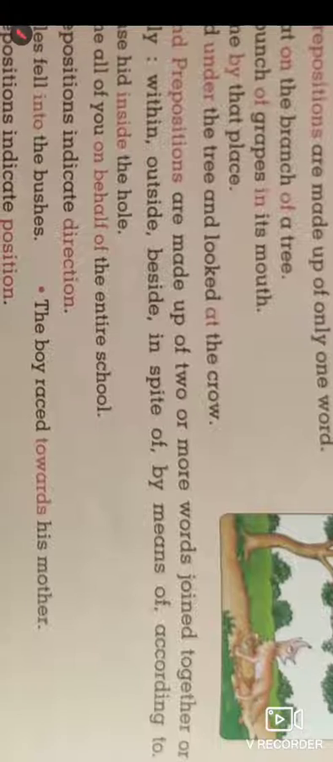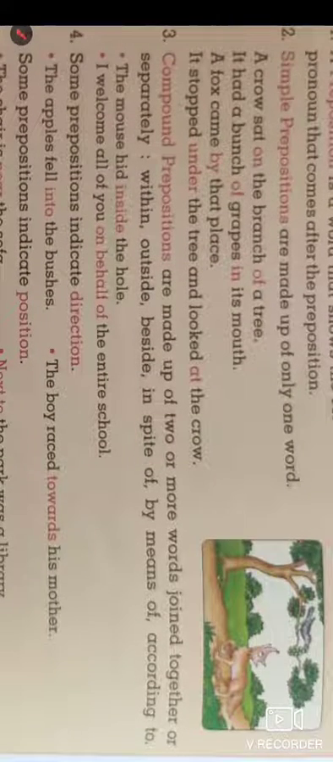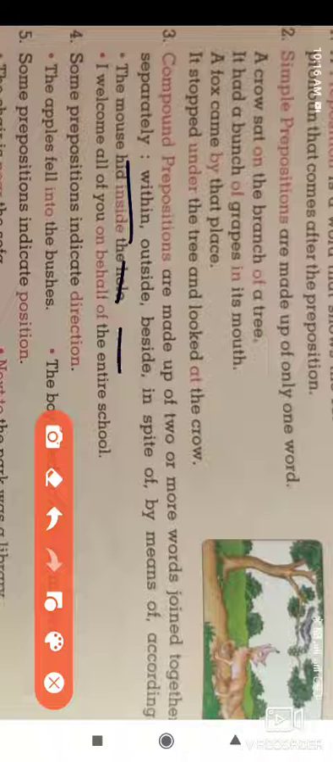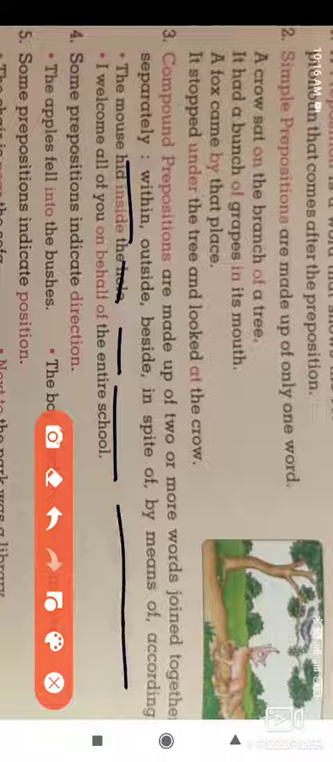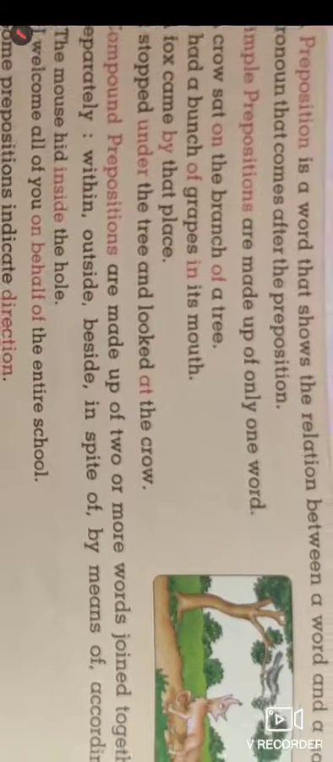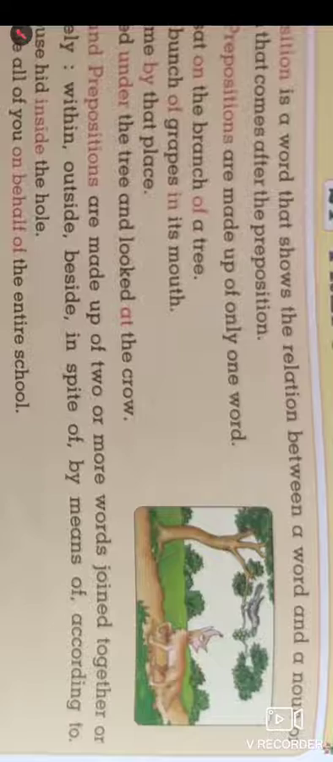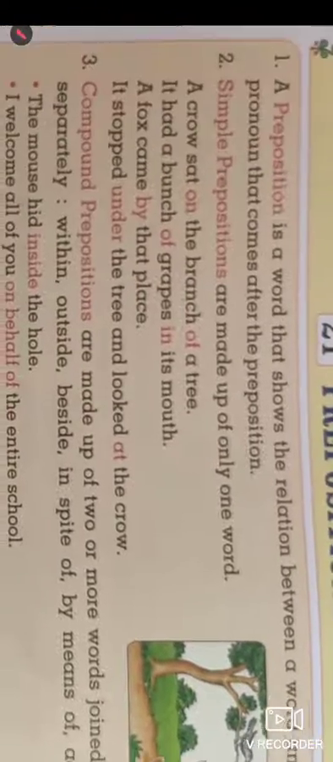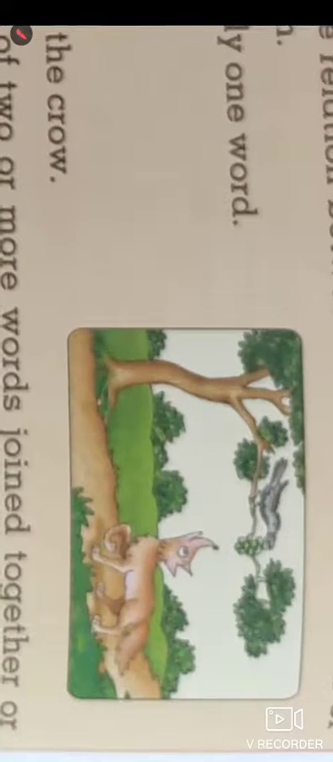Here are some more prepositions: within, outside, besides, in spite of, by means of, according to. So students, here we complete this lesson on the meaning of prepositions. It is a very simple and short lesson. Here is the picture of the first sentence: the cow sat on the branch of the tree.